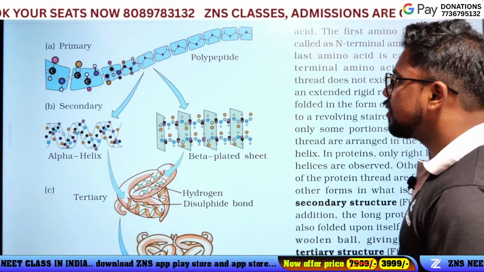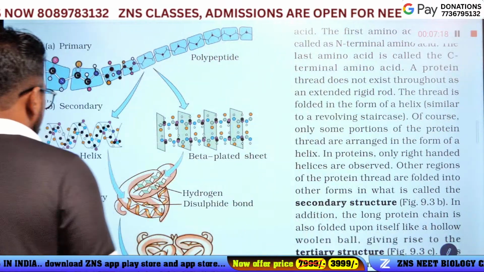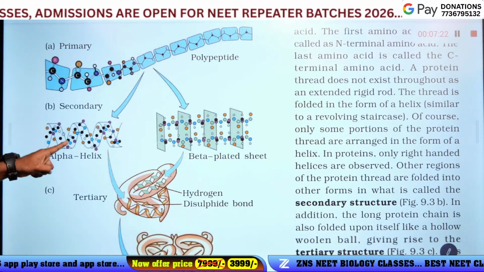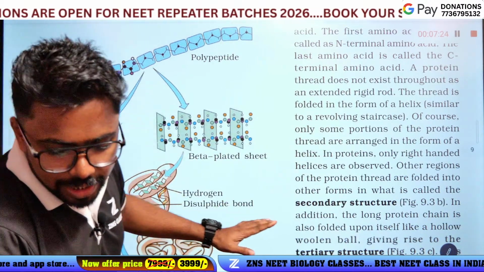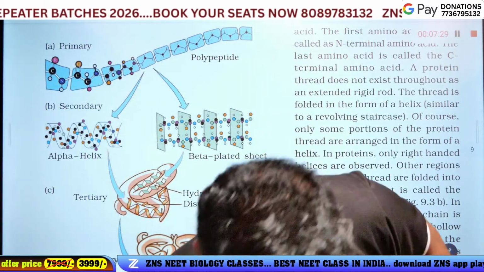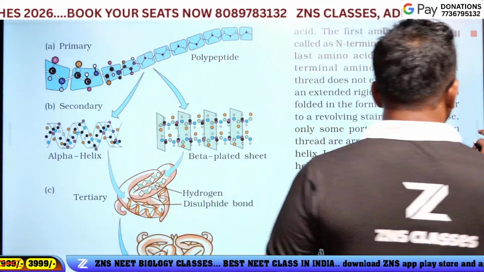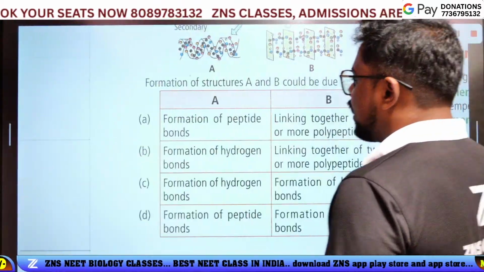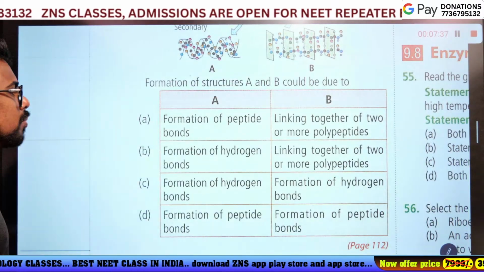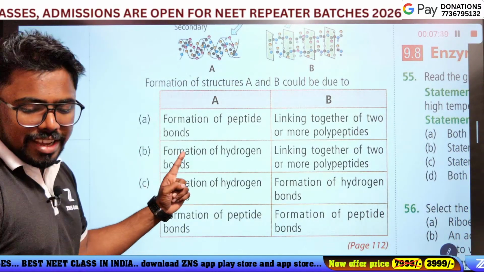This figure, alpha helix, secondary alpha helix. Okay, option A. Yes, option A. The formation of peptide bond, linking together two or more. Option A is the answer.